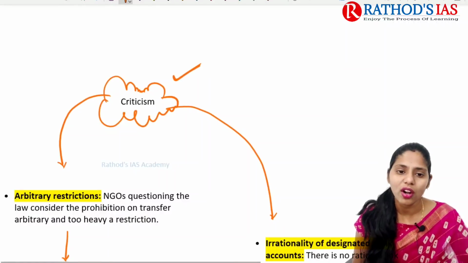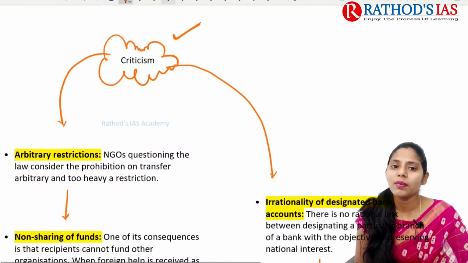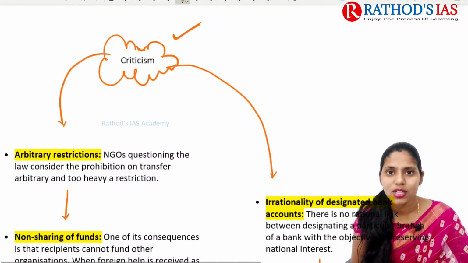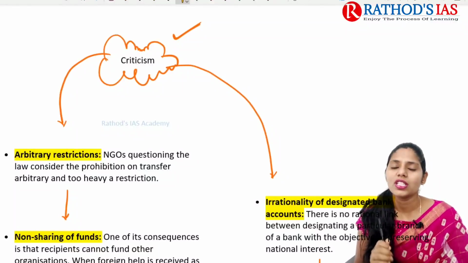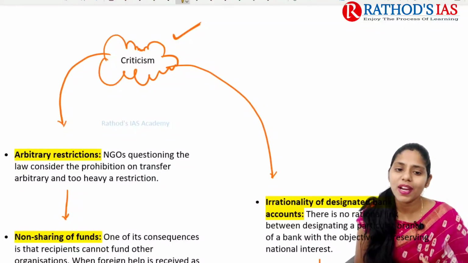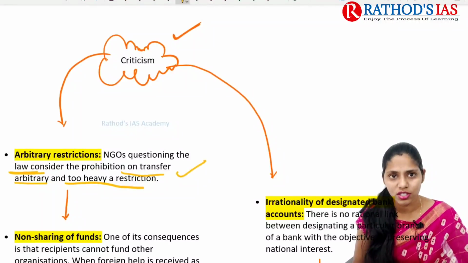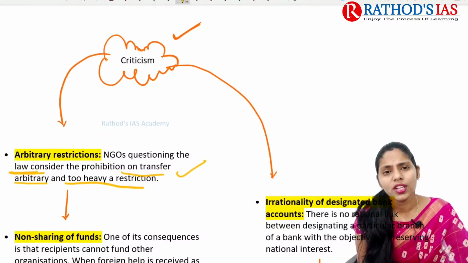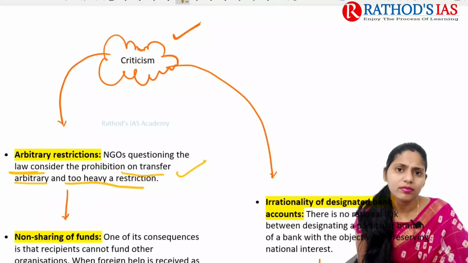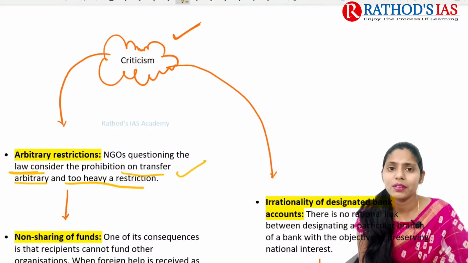Now, talking about the criticism regarding these new amendments to the FCRA Act, first and foremost it says they have some arbitrary restrictions. NGOs are questioning that the law considers the prohibition of transfer arbitrary and too heavy a restriction. So NGOs say that the new amendments are very much arbitrary.